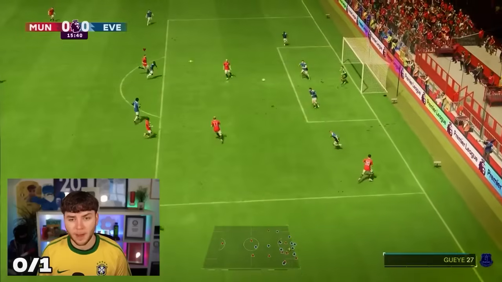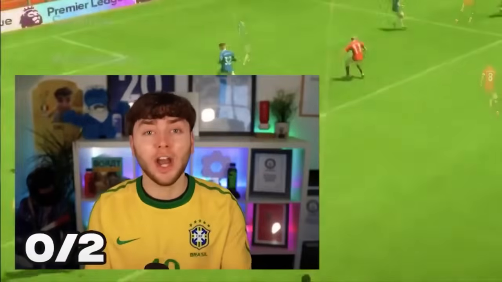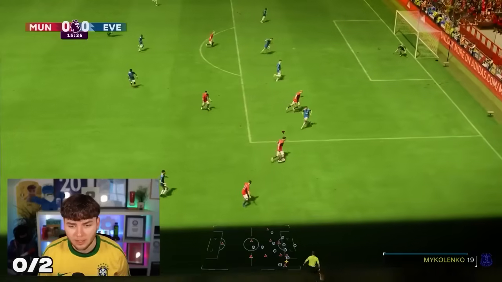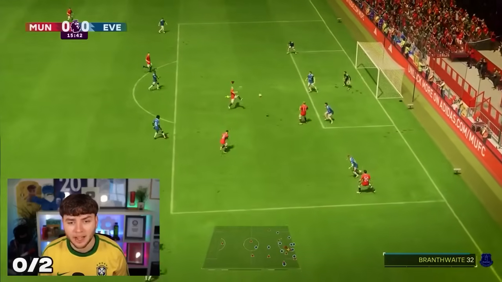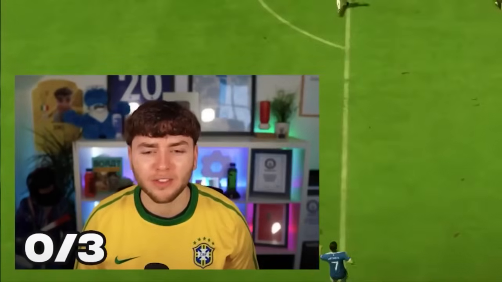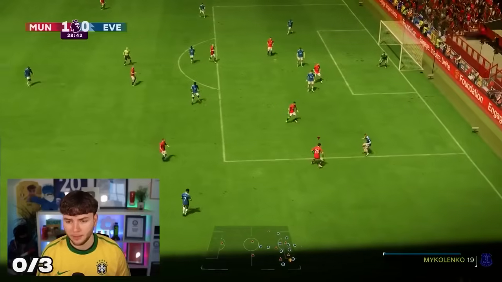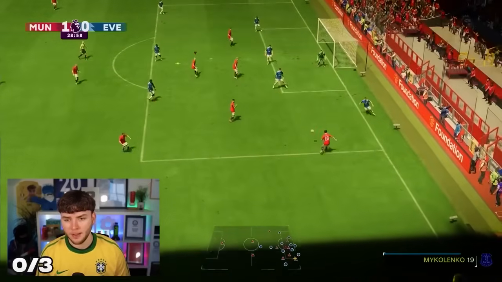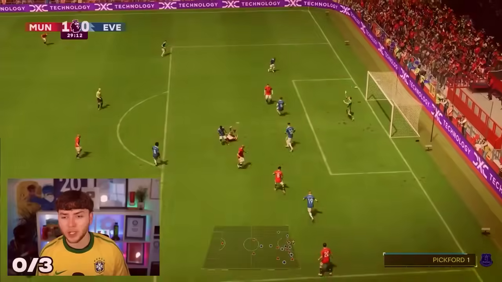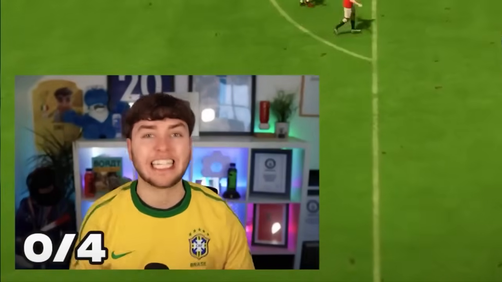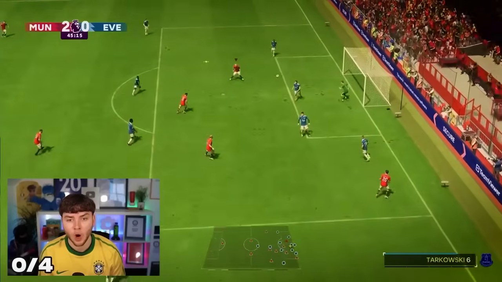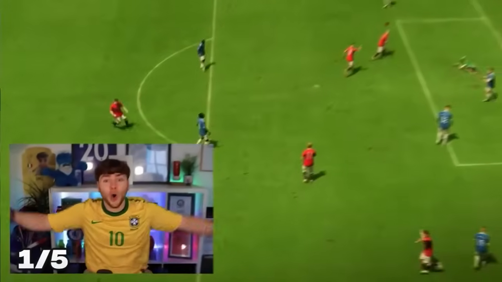That's not a bad effort. Diego Dalot cuts it back. No! Just look onto Garnacho there! Oh my god, that was it! Dalot runs down the line, cuts it back. Garnacho! That's the wrong way. Plays it to Dalot. Dalot runs in, Dalot dinks it. Garnacho! Oh, that's the wrong side again. Dalot. Garnacho! That's it! Dalot to Garnacho and he's put it top bins.